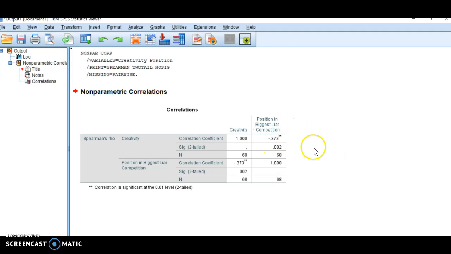So because this is negative, we are ultimately saying that there is a negative relationship between creativity and position in the biggest loser. So the more creative somebody is, the lower the position in the biggest loser. Now that lower probably means, if I go back and look at the data, that if you have more creativity, you have a higher position in the biggest loser competition. So you could be first or second. So hopefully that makes a little bit of sense, and it's interpreted exactly the same way as you would a Pearson R.